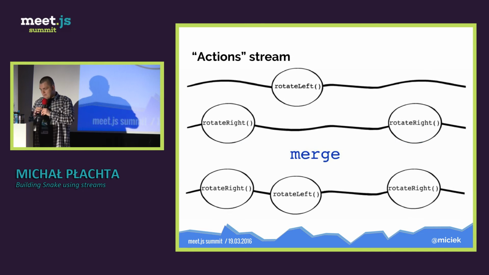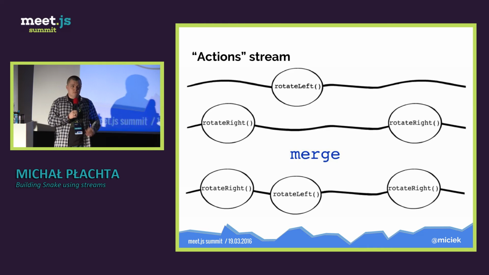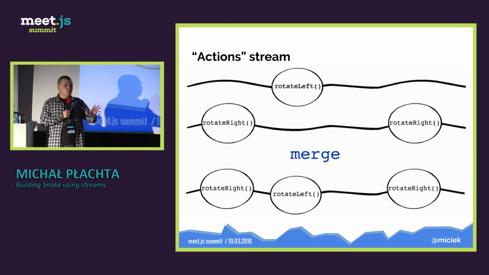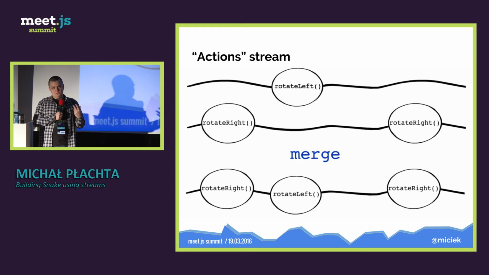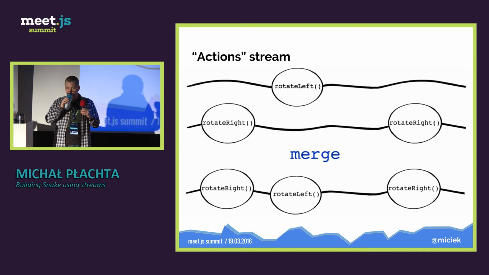And we can merge them and create an action stream. And what the action stream does is that each time the user wants to change the direction that Snake is moving towards, this new stream will output a function that we need to use to change the direction. Okay? So a little bit tricky, but very, very helpful, as you see. Any questions about that?